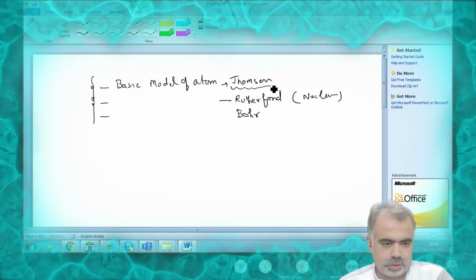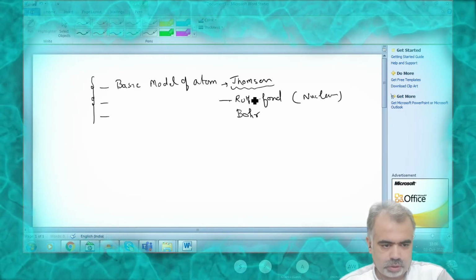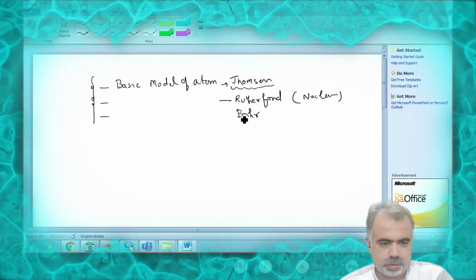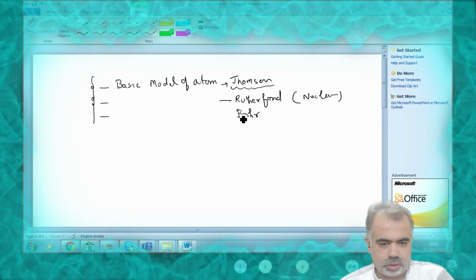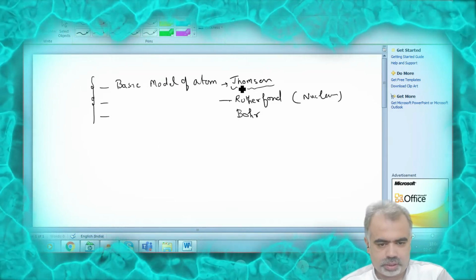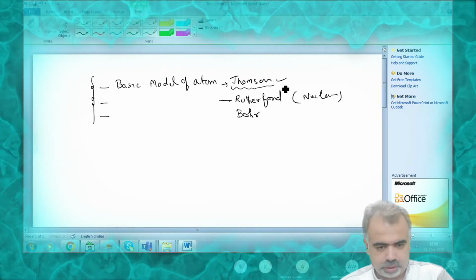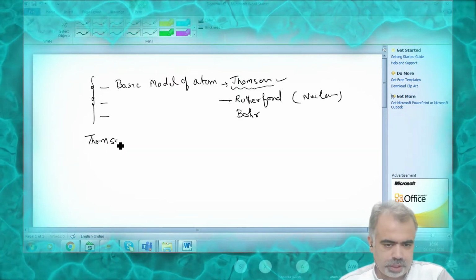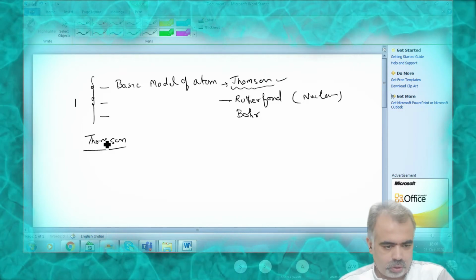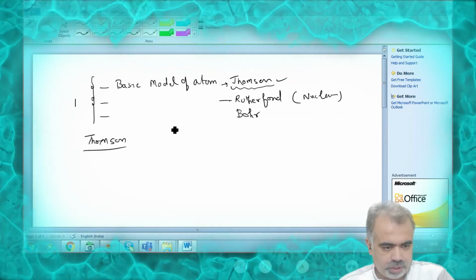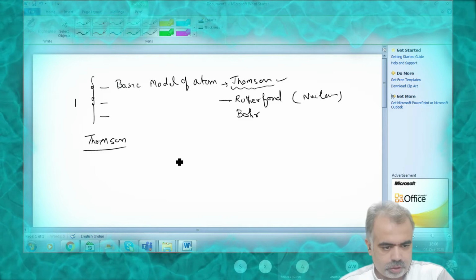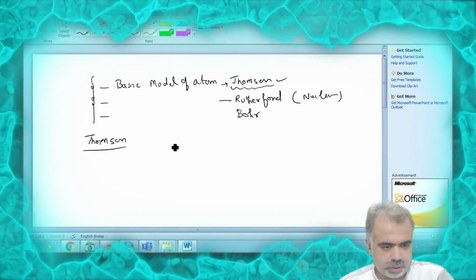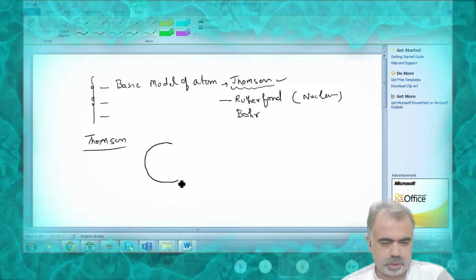So today we are going to discuss how these three models are different from each other. What Thomson said wrong is corrected by Rutherford, and then it is corrected further by Bohr. So let me start quickly. Thomson. The Thomson model of atom is very important, and Thomson is one of the beginners in the field of the basic model of the atom.